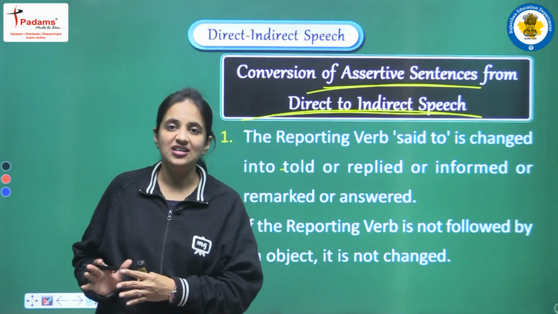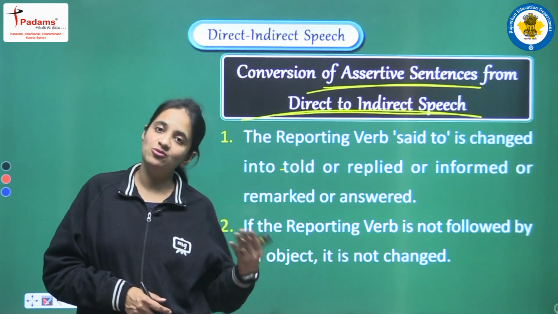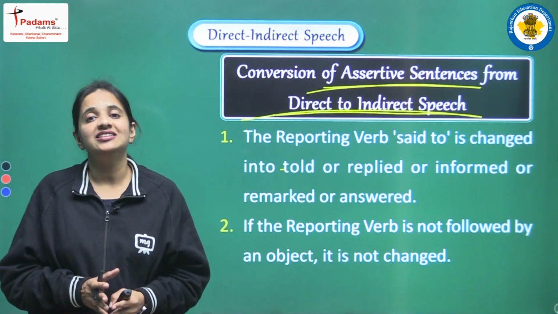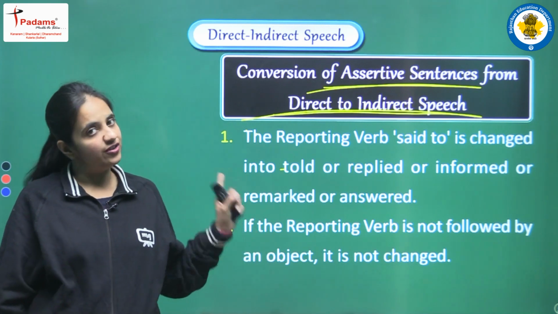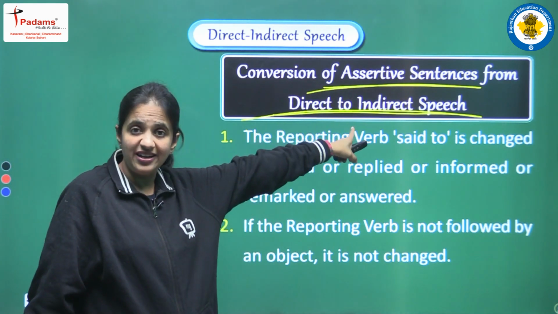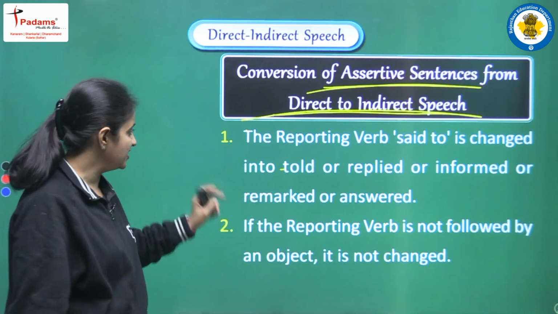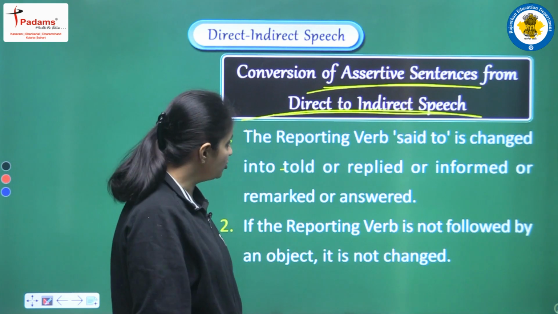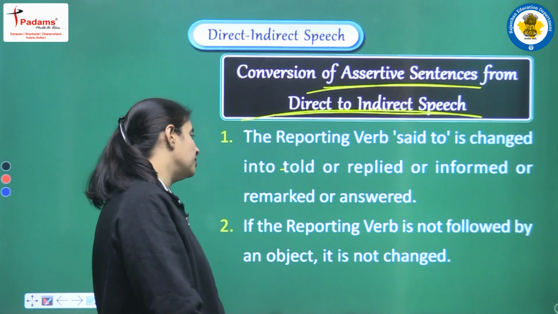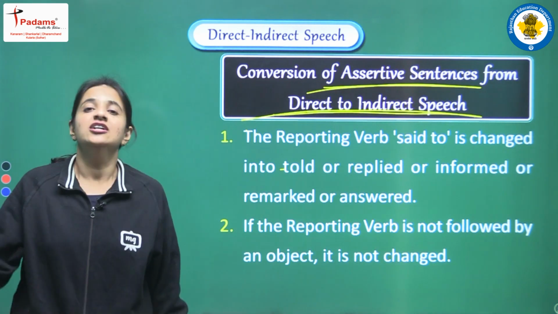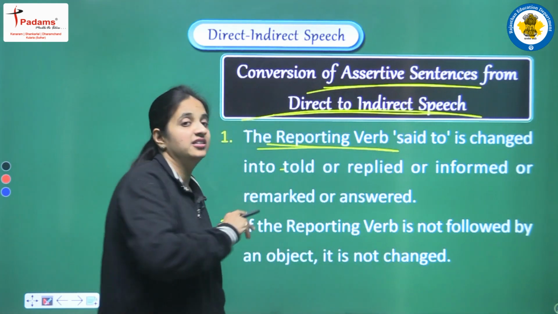Okay, बाकी जो rules हमने अब तक पढ़े हैं वो rules same रहने हैं, tense हमें वैसे ही change करने हैं, pronouns के rules भी same रहेंगे, but what are the other changes according to the type of the sentence, that we are discussing here. So first of all we are discussing about the assertive sentence. So now let's read what are the rules, what are the changes. So let's see. The reporting verb said to is changed into told or replied or informed or remarked or we can say answered. So first of all हमें जो change करना है वो कहाँ हम कर रहे हैं? We are doing the first change in the reporting verb.